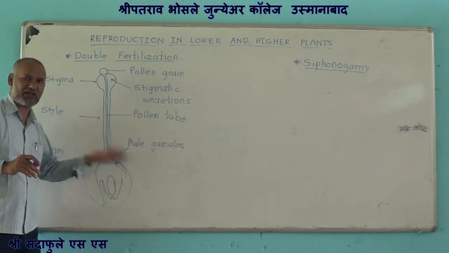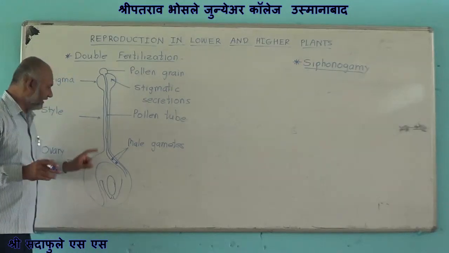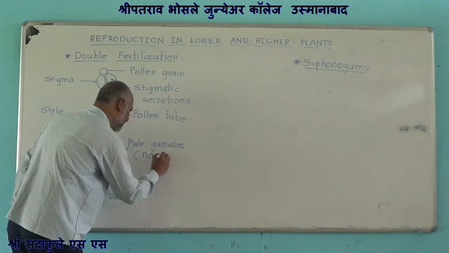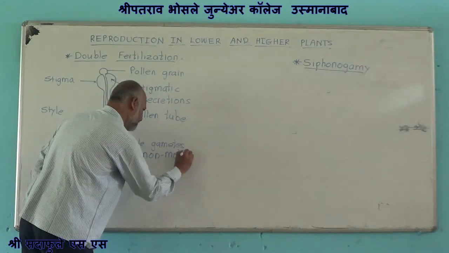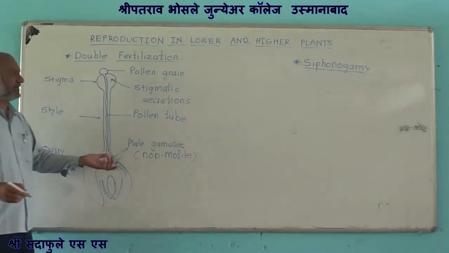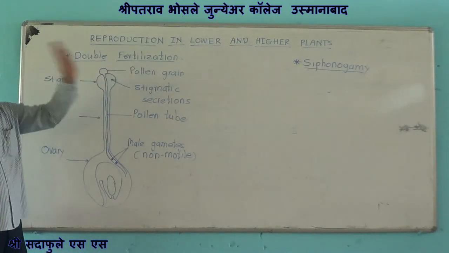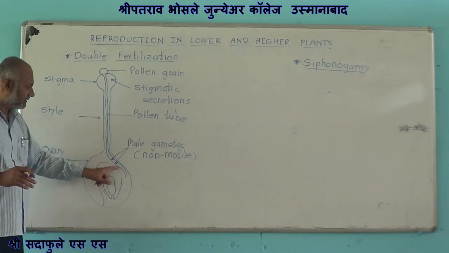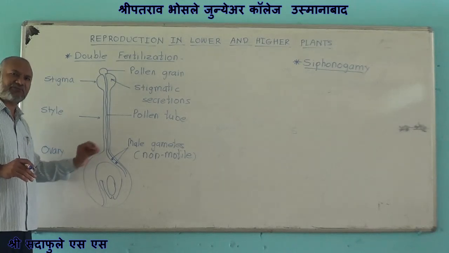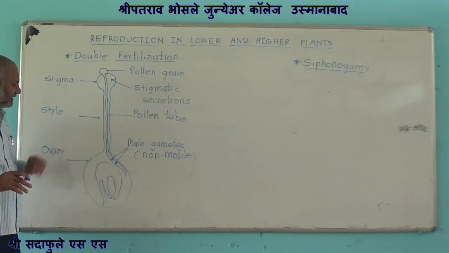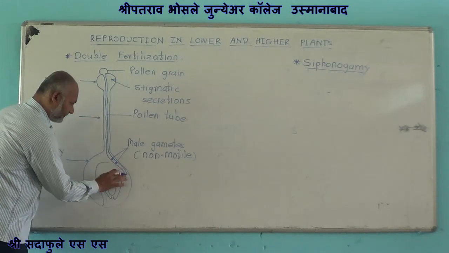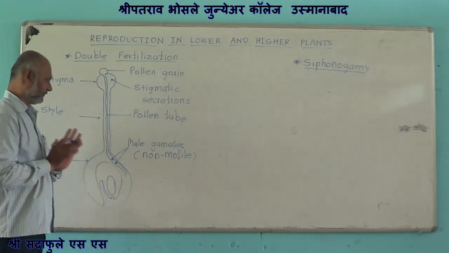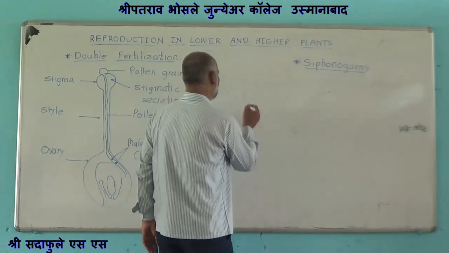Now why is this siphonogamy required? Because in angiosperms these male gametes are non-motile. So non-motile male gametes are carried by pollen tube, which is termed as siphonogamy. Now these male gametes are involved in fertilization. Now this pollen tube enters into the ovule.